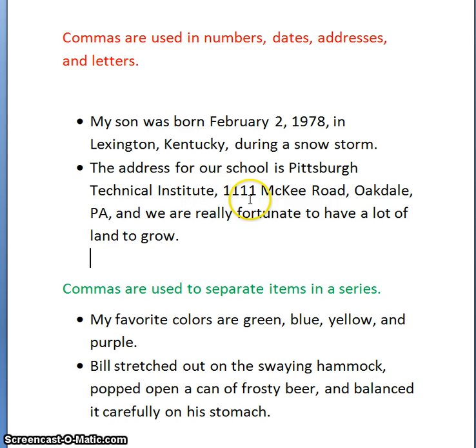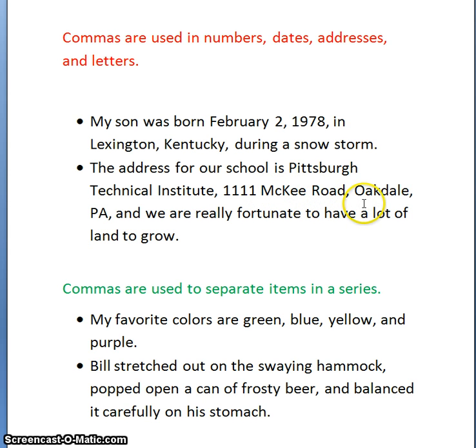Next, we have the number of the building or house, and then the name of the street. They stay together as one unit. 1111 McKee Road stays as one unit, just as though if you had a house number 105 Spring House Drive, that would stay together as a unit. So after my number of my building and the name of my road, I use a comma.